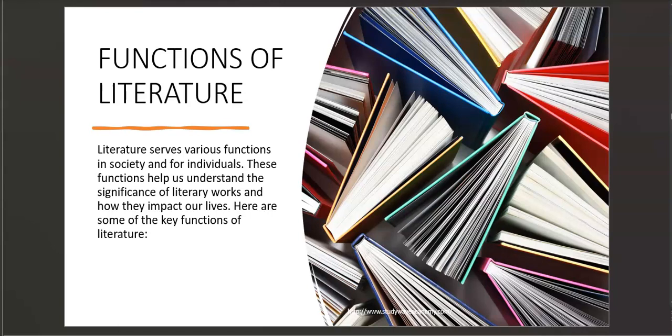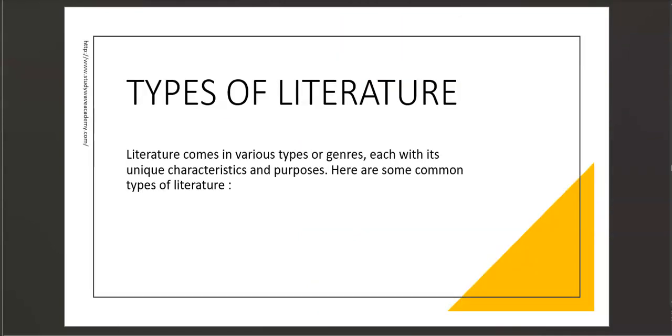Right now I want us to move to something very important, and that is the types of literature. I introduced you to some of them earlier, but right now we're going to be looking at the types of literature in depth. So let's dive deep into this. Literature comes in various types or genres. Like I said, genres are also called types. Each is unique and has unique characteristics and purpose.